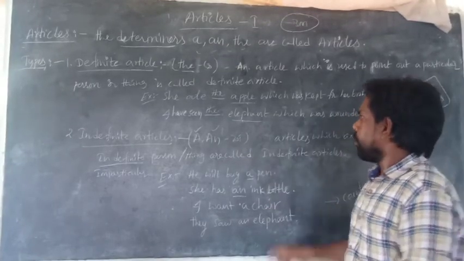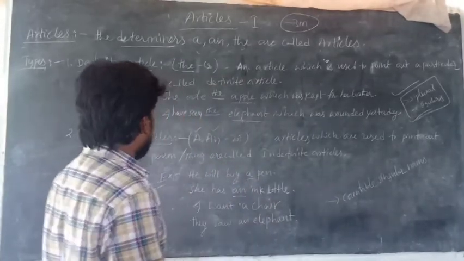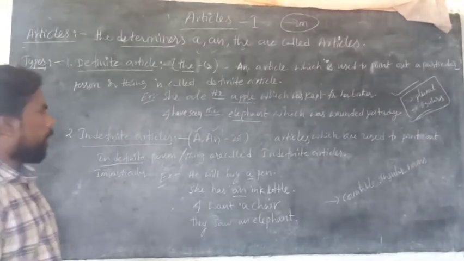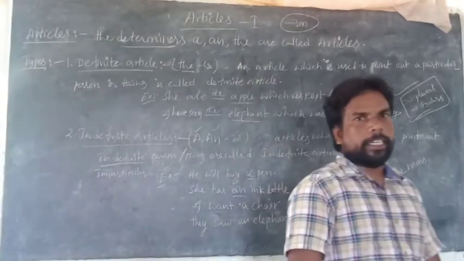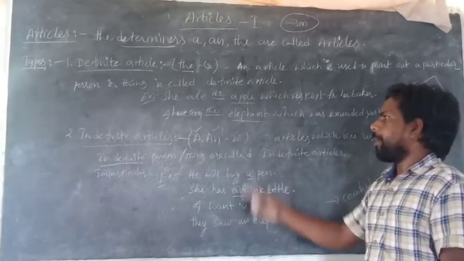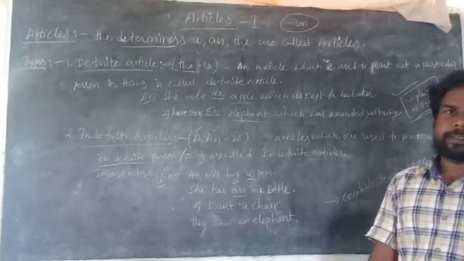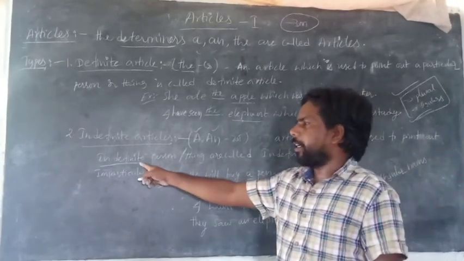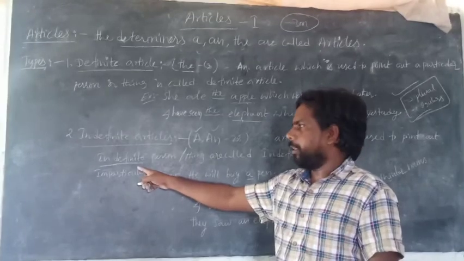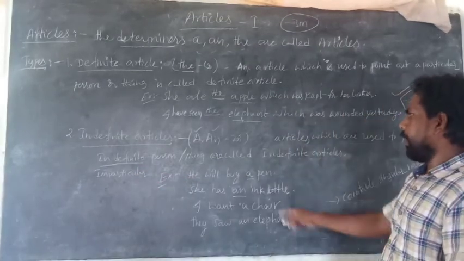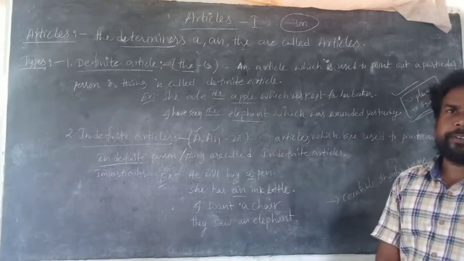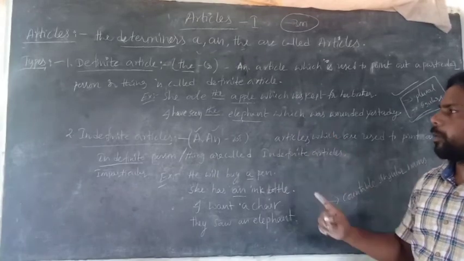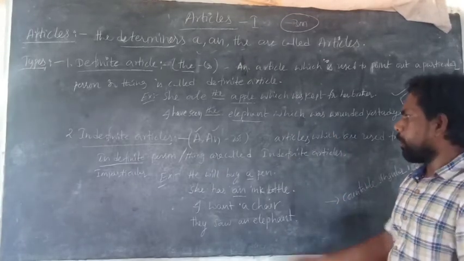Articles which are used to point out an indefinite or not particular person or thing are called indefinite articles. This is the opposite of the definite article, which is a particularized one.